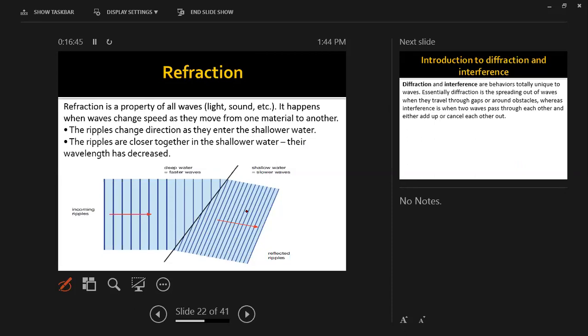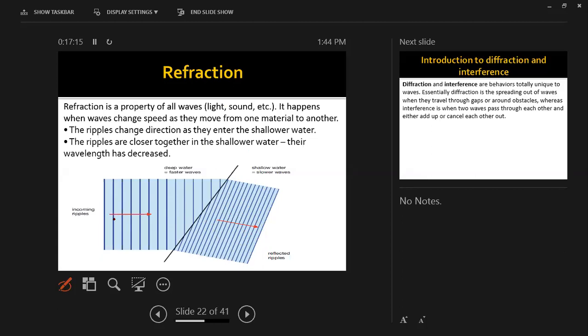Next year, when we learn about optics, we are going to learn more details over there. But this is just an introduction part. So again, when an object changes its medium, changes its place from one place to another one, that means the object will face refraction. Okay, it is going to face refraction.